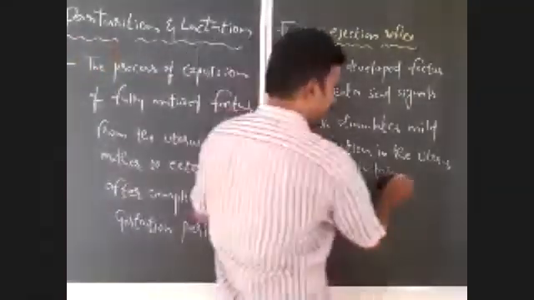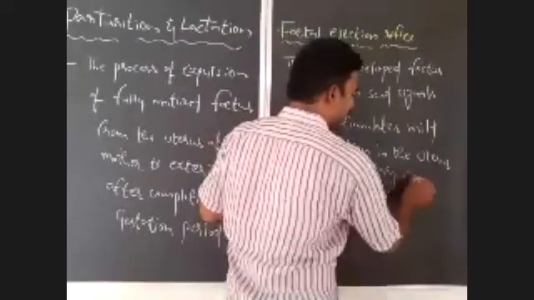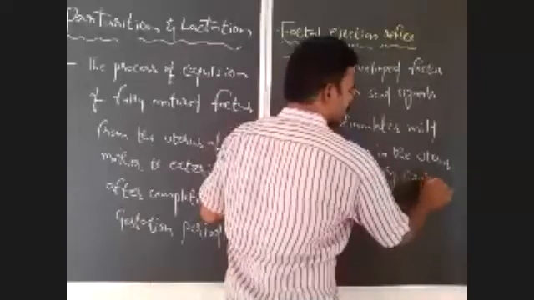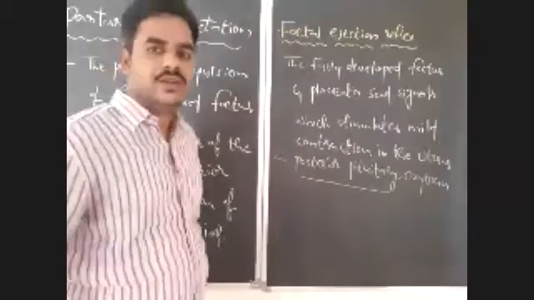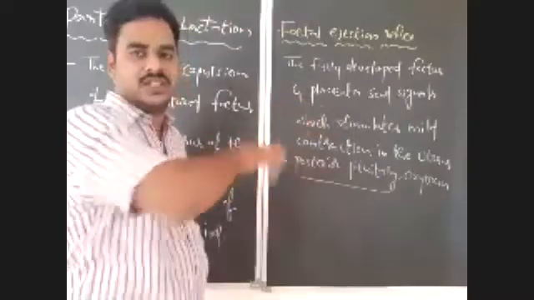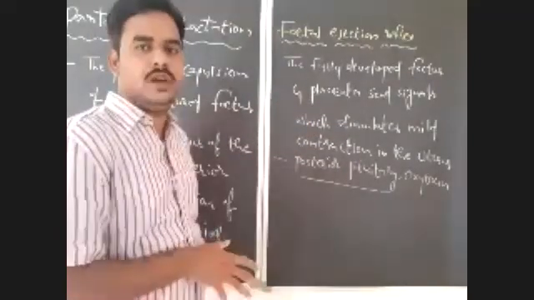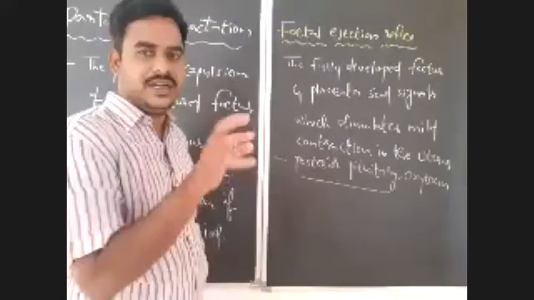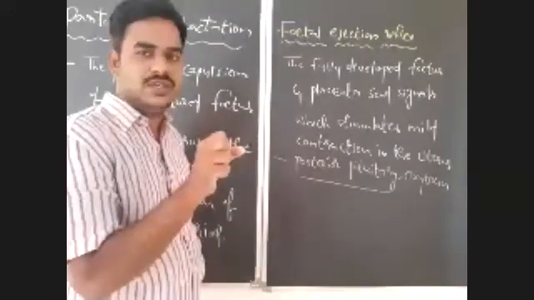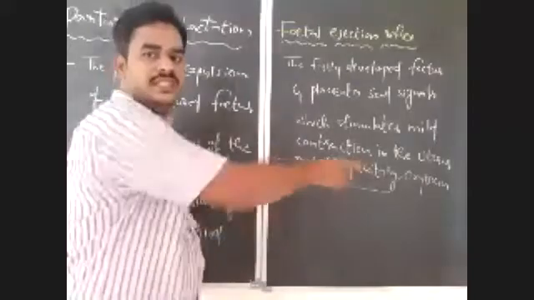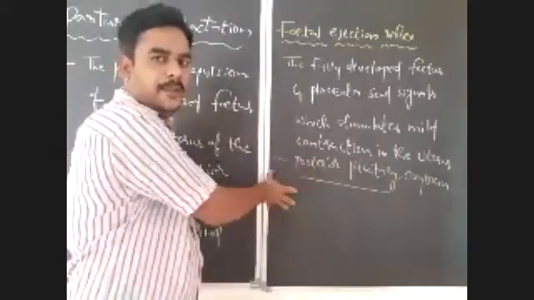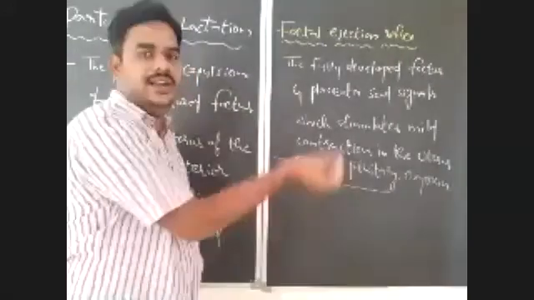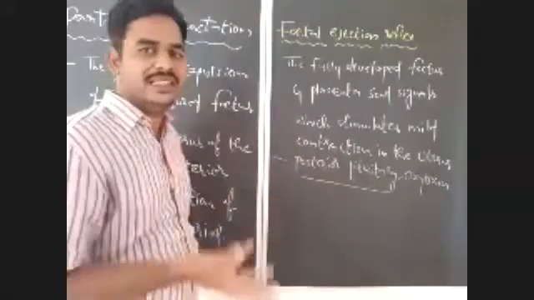So here, the very important hormone for parturition is oxytocin. Whenever the fetal ejection reflex is generated by the fully developed fetus and placenta, that induces mild contractions in the uterus, which leads to an increase in the levels of oxytocin. So the posterior lobe of the pituitary releases oxytocin.